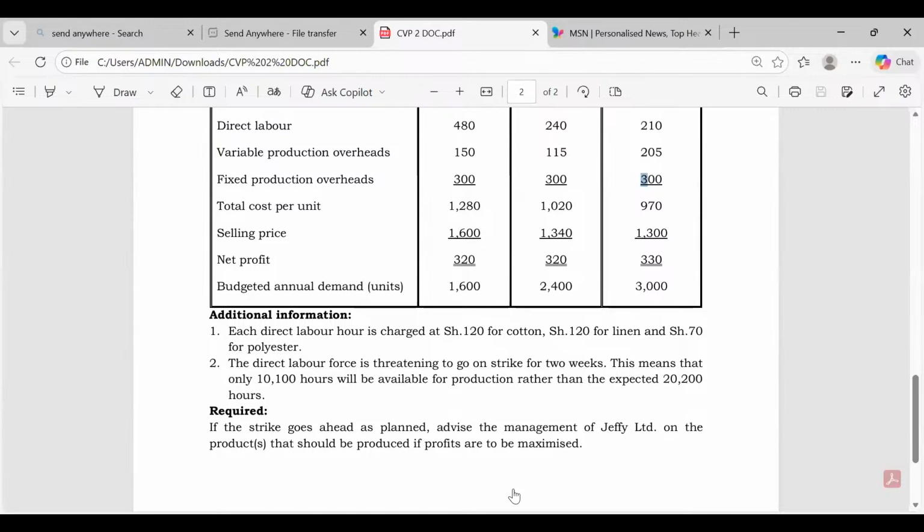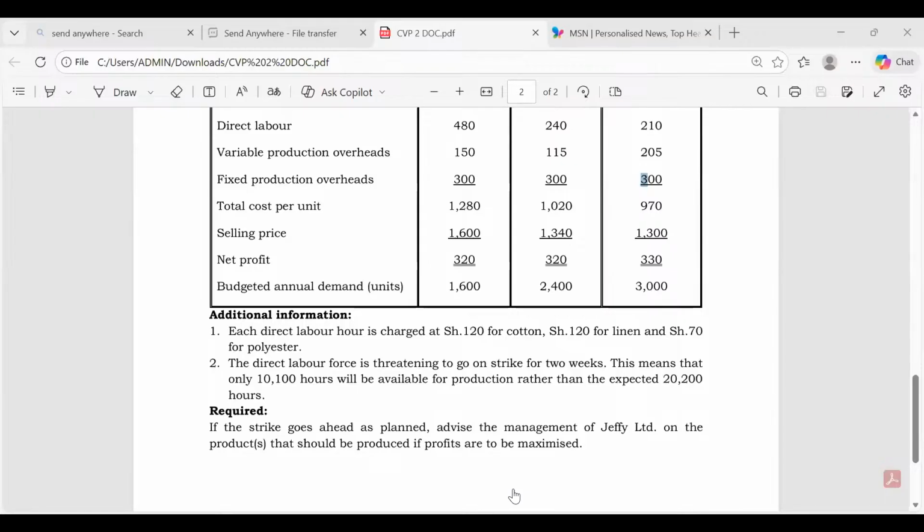Is there anybody who has some other questions? So that is what we are required to do to be able to get all the marks. A good student is asking, Mwalimu, why did you not subtract variable cost?